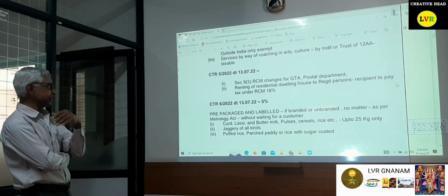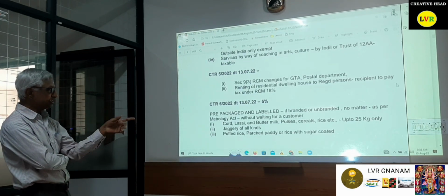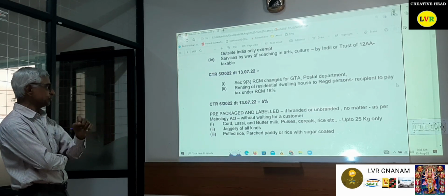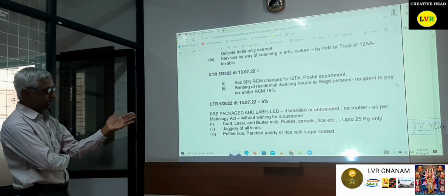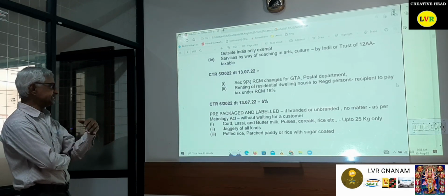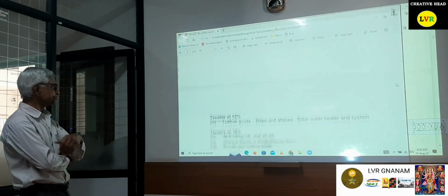Legal Metrology Act. Then curd, lassi and buttermilk, and cereals and pulses up to 25 kilos only, is 5% tax. About this, exempted. Jaggery, puffed rice: these are all taxable at 5%.